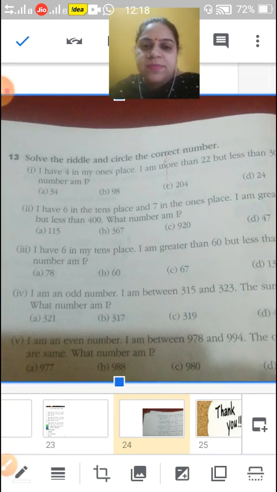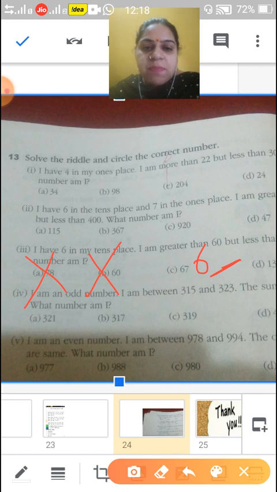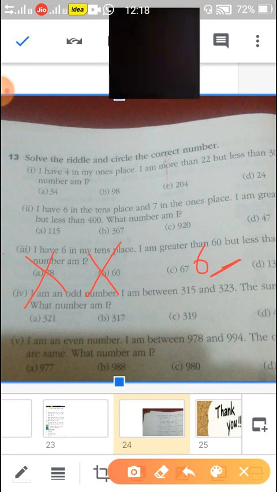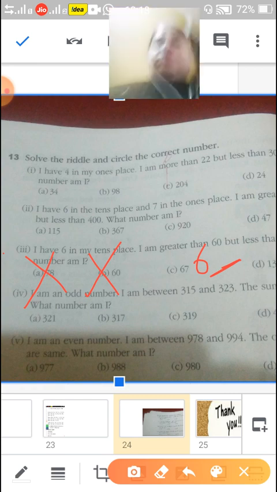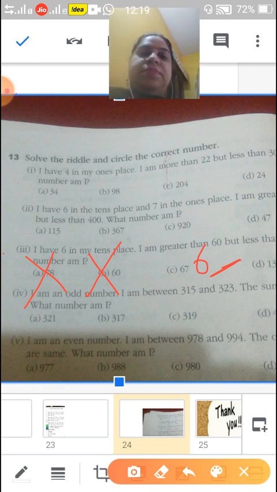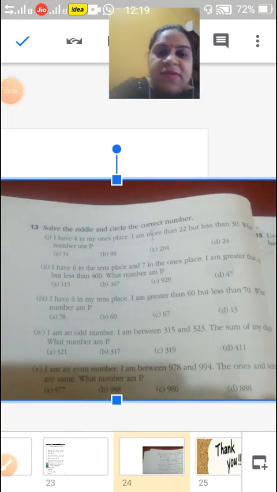Now next, I have 6 in my tens place, and 1 is remaining. I am greater than 60, but less than number 70.